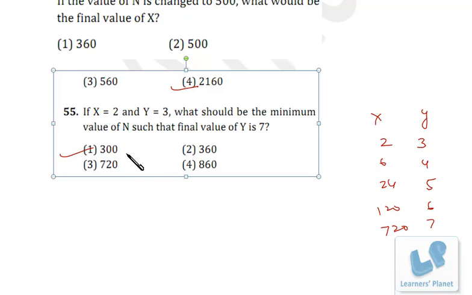If we take even n as 300, then also it will do, because in that case also we have to move one step ahead from 6 and one step ahead from 120, right? I hope you are getting me. So the value of n can be 121 and any other value. Getting my point? Even if n is 121, the final value of y will be 7, right? So 5 questions we have done in just 2.5 minutes. I hope you are finding it easy.